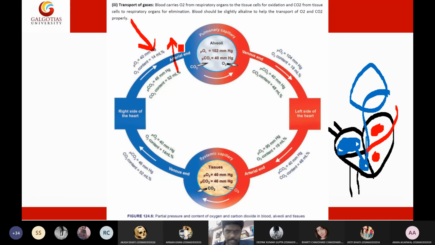I forgot to tell you this exception. Let me show you one picture. Let me take it from the web. Pulmonary circulation.